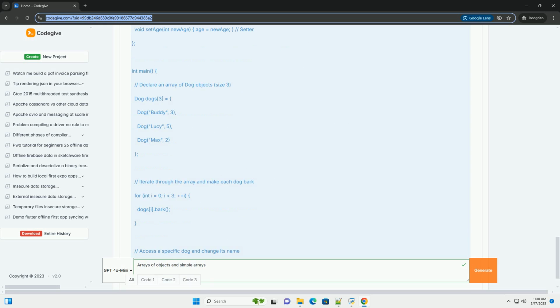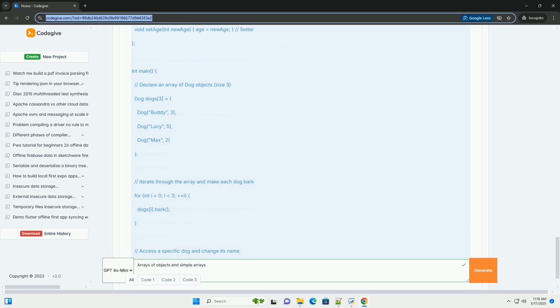3. Initialization: Dog dogs[3] = {Dog("Buddy", 3), Dog("Lucy", 5), Dog("Max", 2)}; creates 3 dog objects and initializes the array elements with them. Each element of the array holds a complete dog object. 4. Accessing objects: dogs[i].bark(); accesses the dog object at index i and calls its bark method. You use the dot operator to access members of an object within the array.